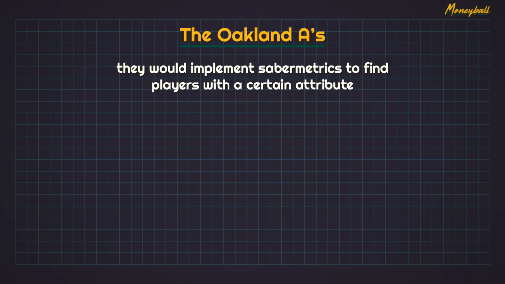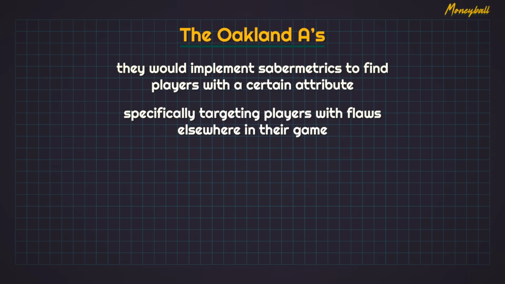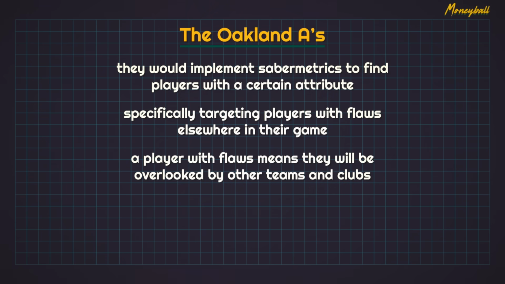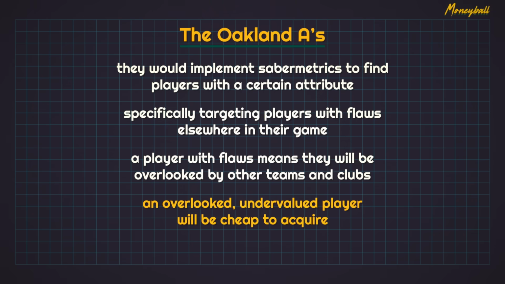All this probably sounds pretty familiar so far, but there's a key aspect to the A's Moneyball approach that often gets overlooked. Yes, they used advanced stats to sign players, but one thing they looked for is players with flaws. The A's would implement sabermetrics to find players with a certain attribute, specifically targeting ones with flaws elsewhere in their game. A player with flaws means they will be overlooked by other teams and clubs. An overlooked, undervalued player is cheap to acquire. And they were not concerned with the age of a player, as older players were just as valuable to them.